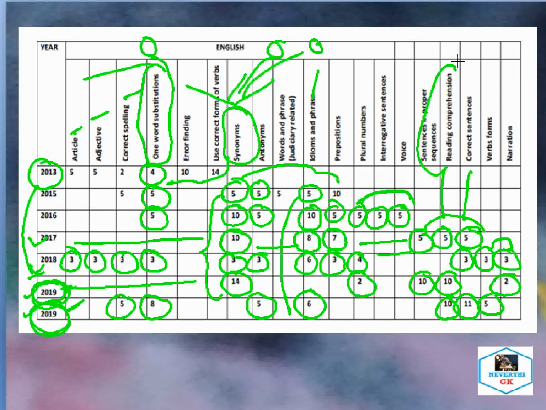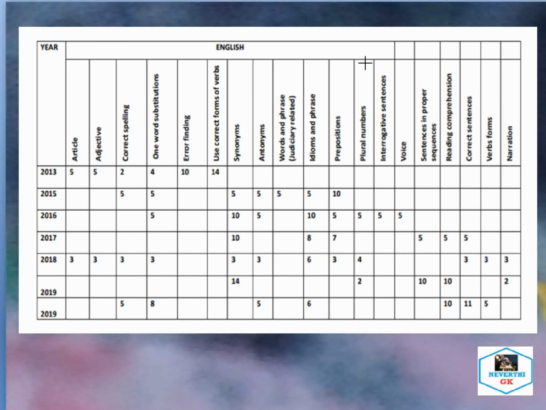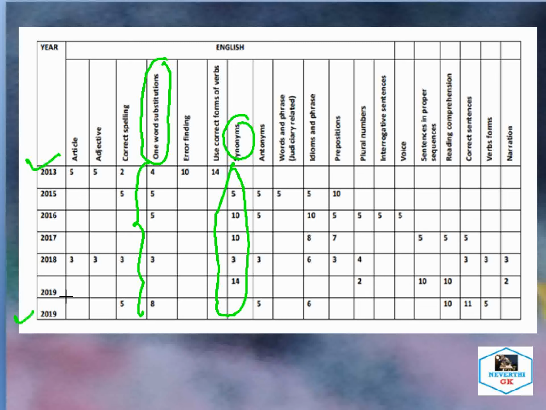So these are the patterns that are followed in the LDA and copyist examinations as far as the general English section is concerned. Based on the previous year question papers, I have collected and made a complete comparison from 2013 to 2019. So mostly from the one word substitution portion you need to prepare, as several questions are asked, and you can see the sequence followed here. And from the synonym section also, the sequence is highly followed. You can see these portions from 2013 to 2019.